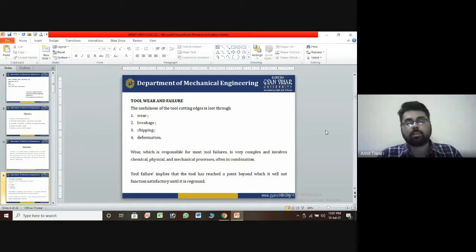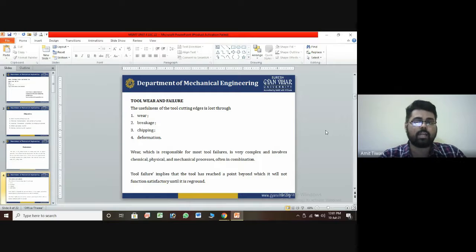So these are some fundamentals that we discuss in the tool lecture regarding tool failure. There are a lot of reasons for tool failure: wearing, breakage, chipping, deformation, like this. The tool will fail by high compressive stresses acting on it, high temperature at the chip interface, and deformation of the tool with heavy stresses on the cutting edges. So these are all reasons that fall under the category of tool failure.